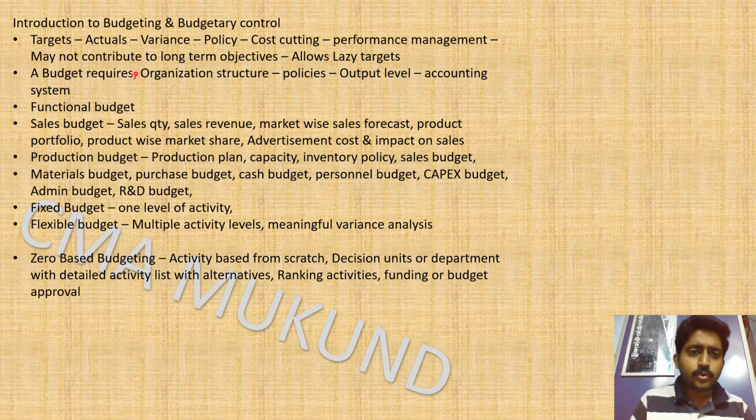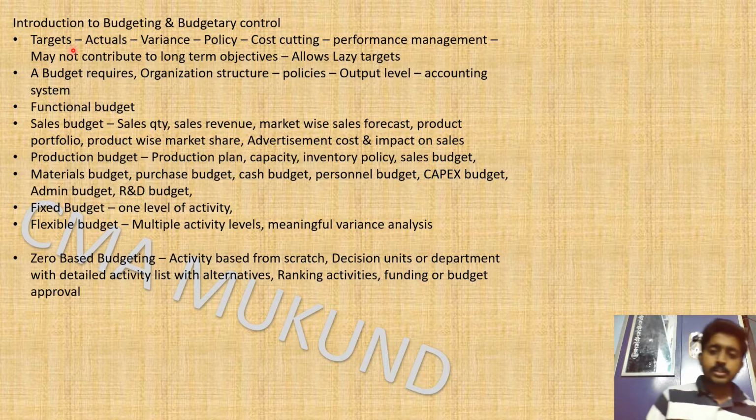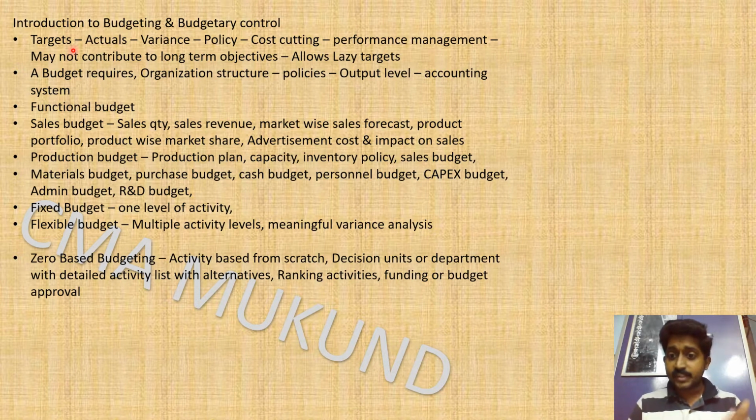Okay, so introduction to budgeting and budgetary control. So what is this budget? Budgets are basically targets. These are targets approved by the top management. So what will top management approve? Top management will approve something that has come to their table.